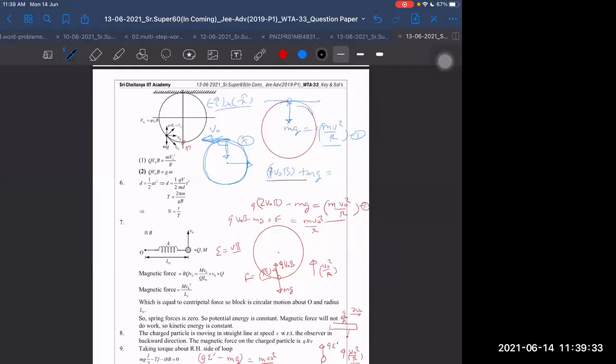QV naught B plus Mg plus, now there will be some additional force appearing, which is QE, and that should be equal to M into V square by R. Centripetal acceleration remains same. Then I'm noticing that Mg was separately equal to M V square by R. This will cancel that. Then QV naught B is equal to Q into E. But I'm not getting any of the confusion which they are giving, really.